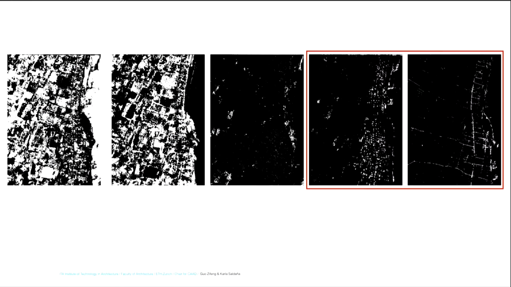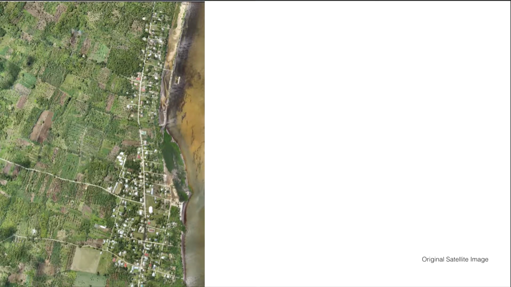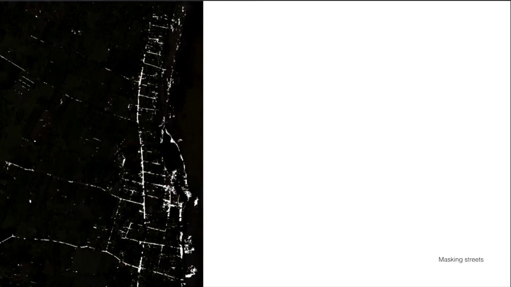By applying a filter, we could mask the streets and see clearly their structure. Later, the street layer can be used in the further analysis. Instead of trying to extract precise lines to represent the street network from the image, we assume that the distance between two disconnected street segments has a strong relation with the probability of them being an entire street. The shorter the distance, the higher the probability.